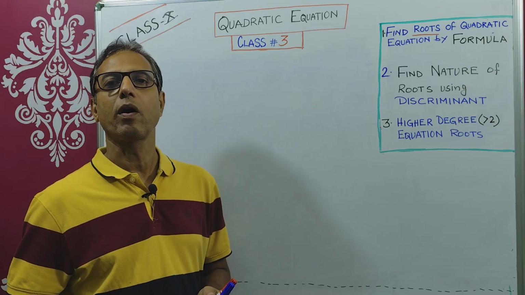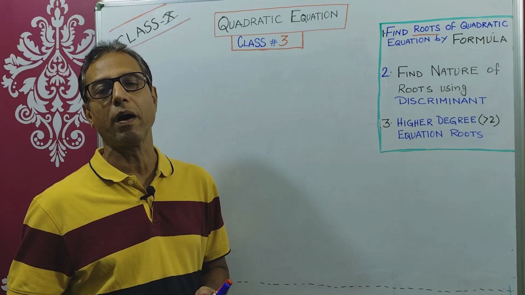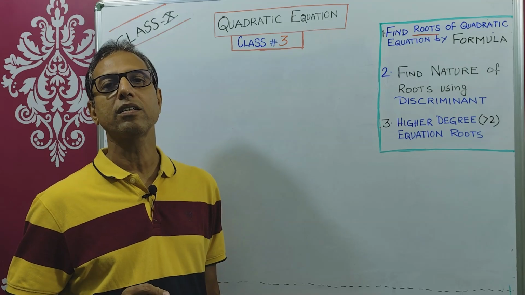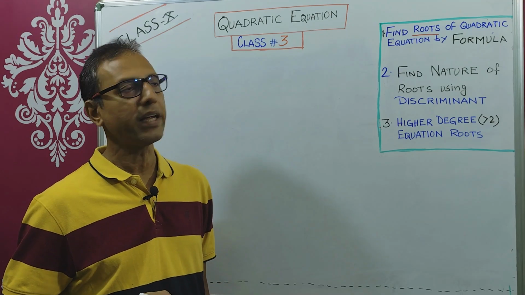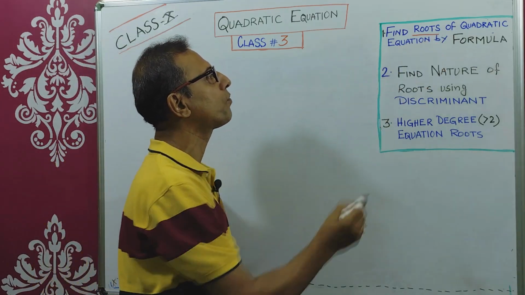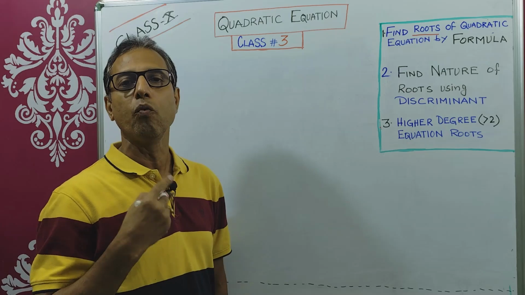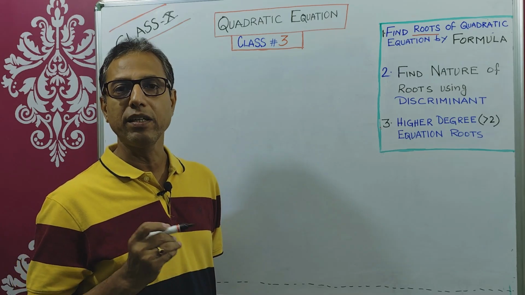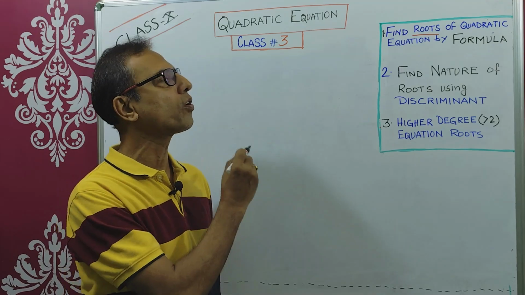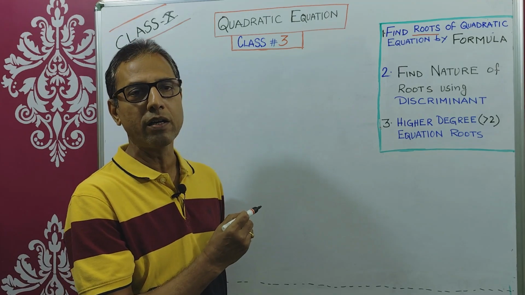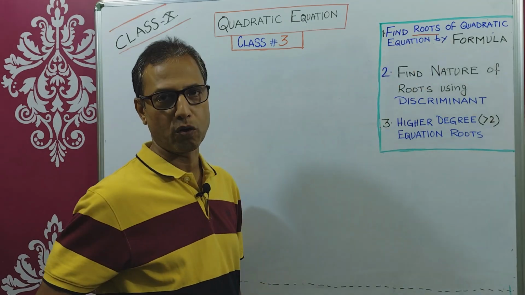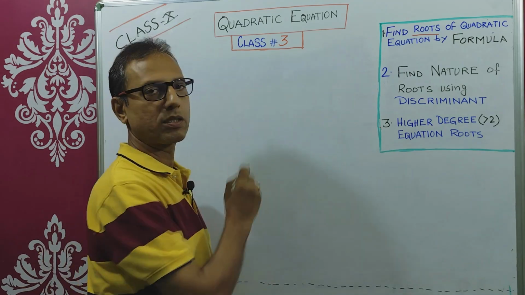And the third thing we covered in the second class: if the quadratic equation is given with roots but you are asked to find the coefficient or the constant value. So in the third class we are going to cover the topic: find the roots of a quadratic equation by formula, where you cannot find the roots using our earlier knowledge of factorization or the zero product rule. In that case you need to apply this formula. What is the formula? I will explain.